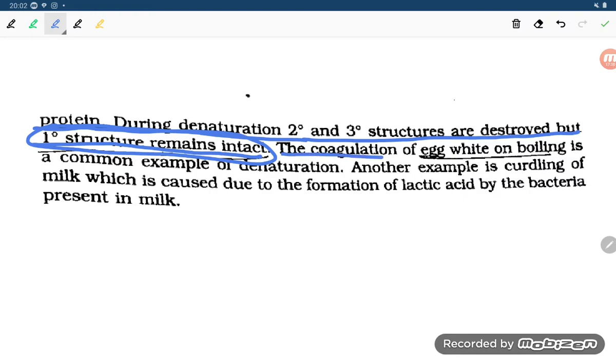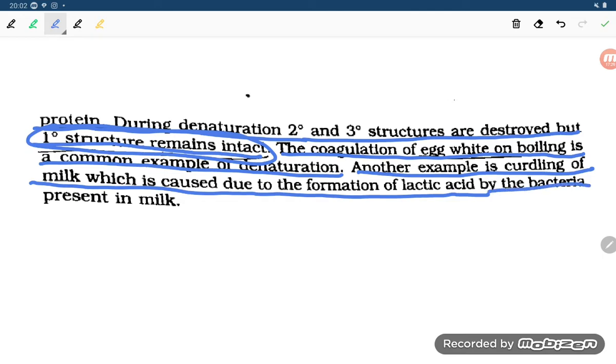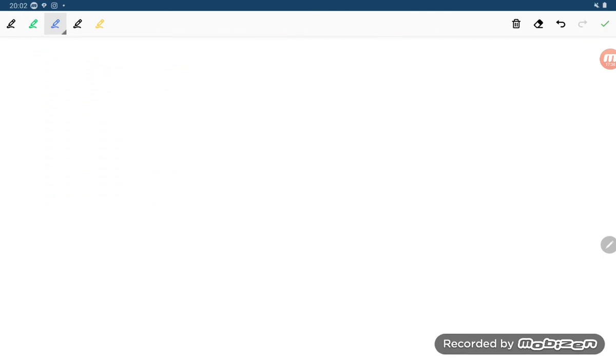The coagulation of egg white on boiling is a common example of denaturation. Another example is the curdling of milk, which is caused by the formation of lactic acid by the bacteria present in the milk. That is also denaturation.